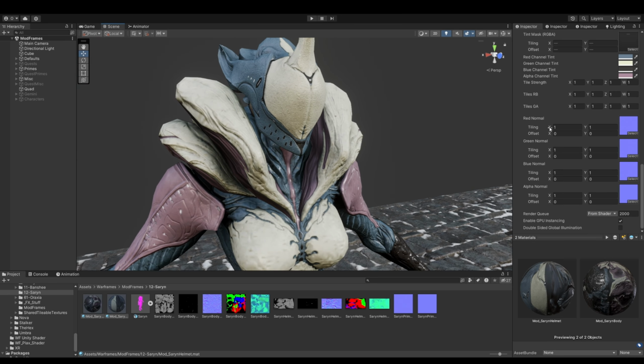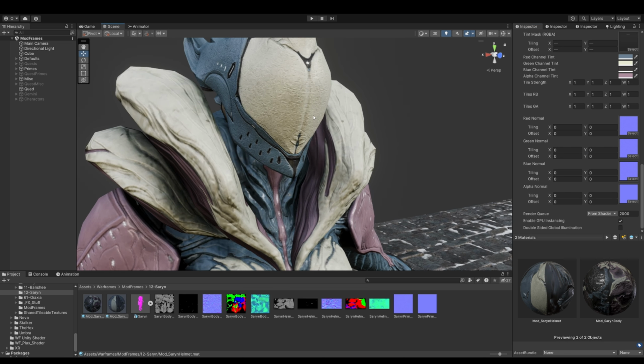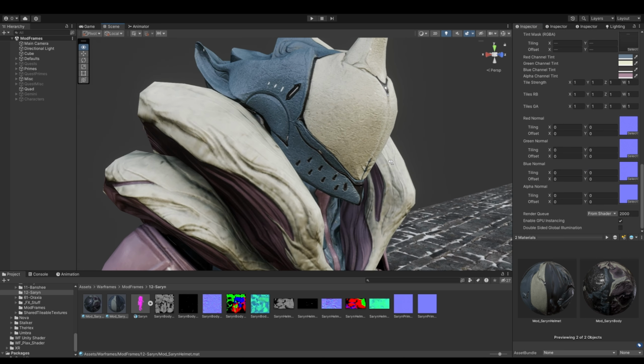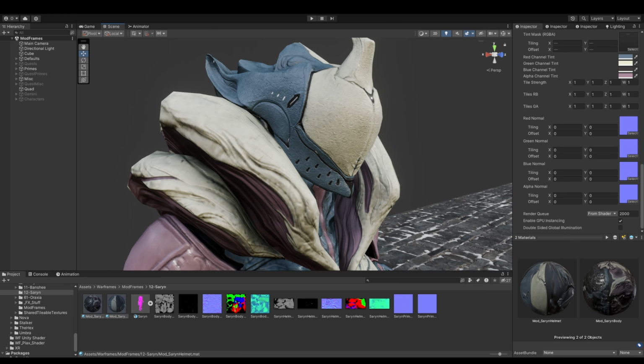And a key thing to note is you might be tempted to use these for the tiling. The way the shader is set up, it does not use these. You can zero all of these out and it won't matter. You can see it's still tiling it. That's because instead we are using these settings. I just set it up like that because that's the way I like to have it.